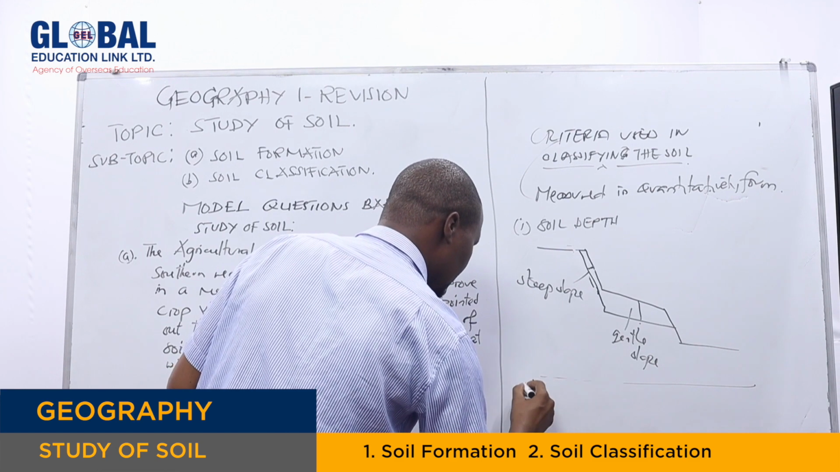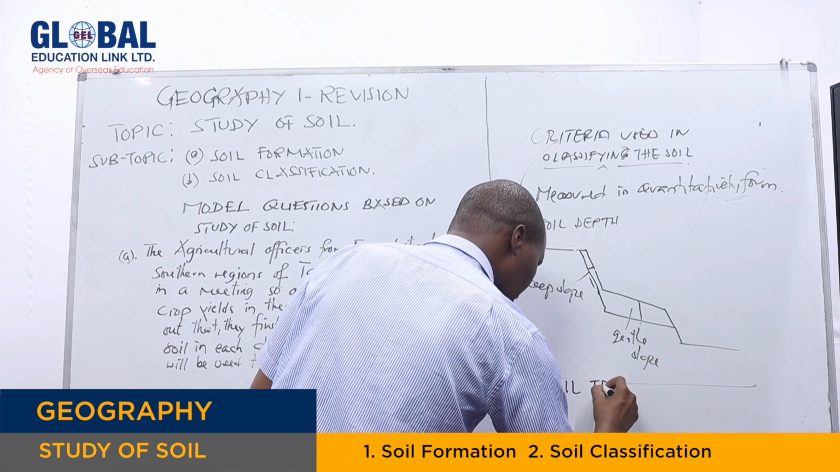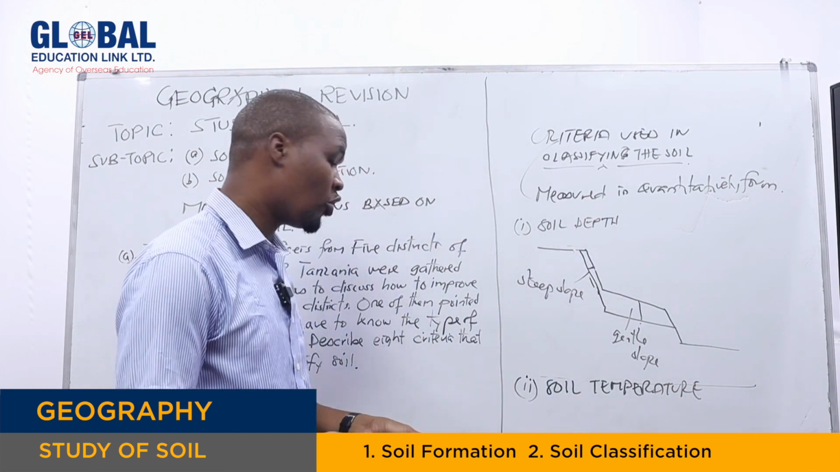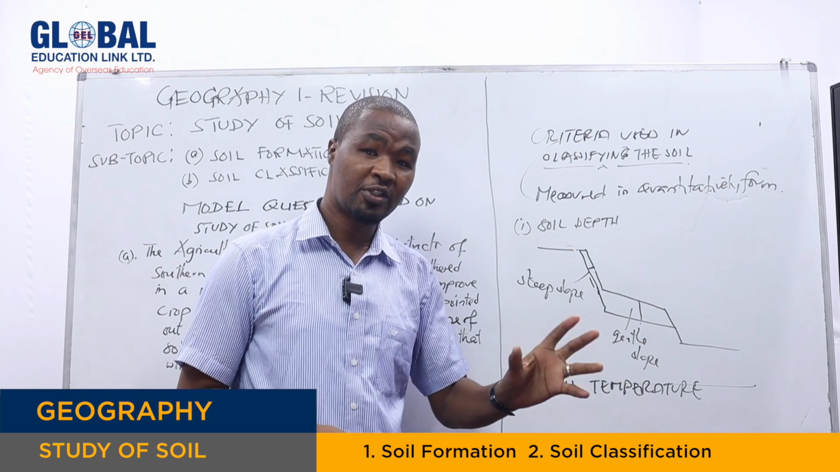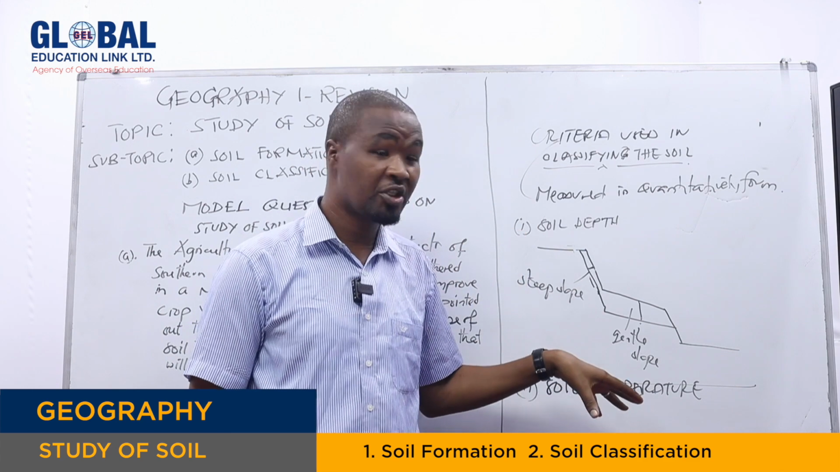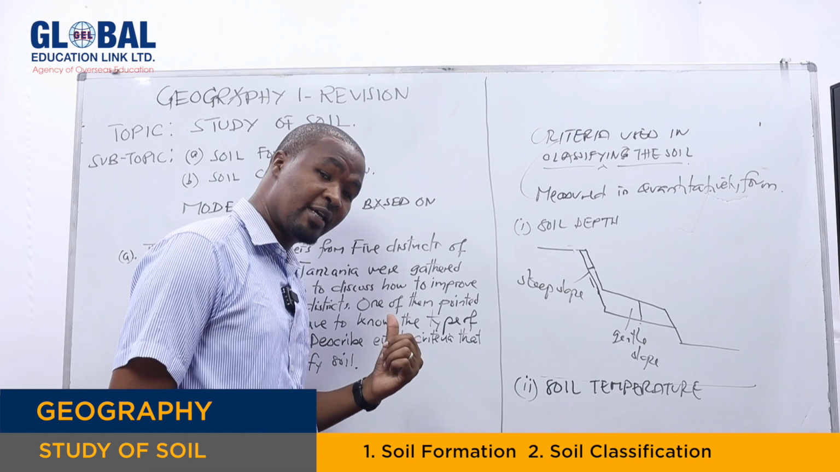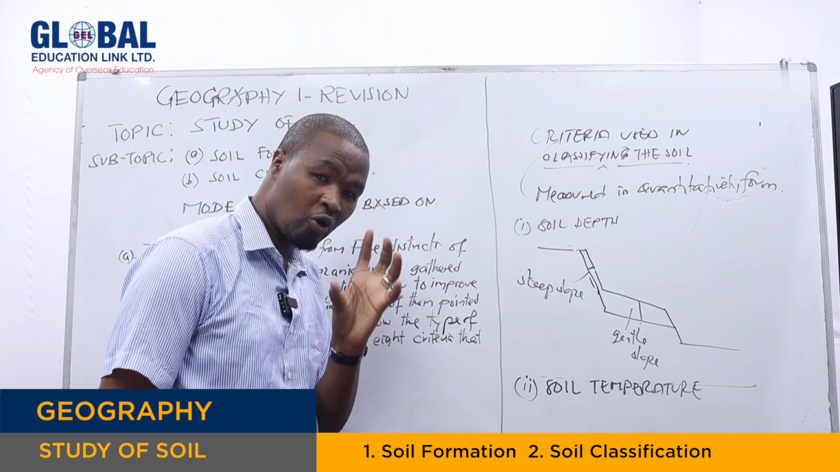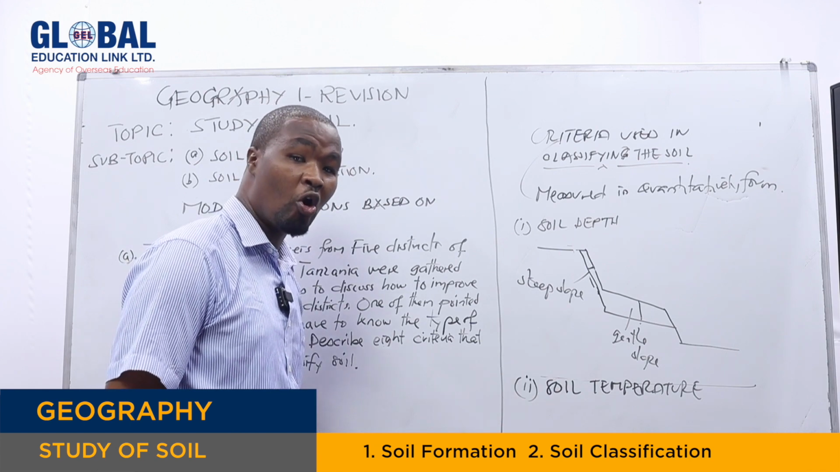Then the second criteria is soil temperature. Soil temperature refers to the coldness or hotness of the soil body. When you say temperature, you are talking about the coldness or the hotness of the climatic condition of a given area. So in terms of soil, it means the hotness or coldness of the soil body. Remember earlier I said soil found in polar areas is cool or cold, while soil found in the tropics is warm or hot.